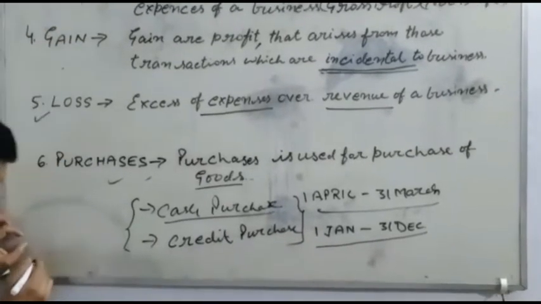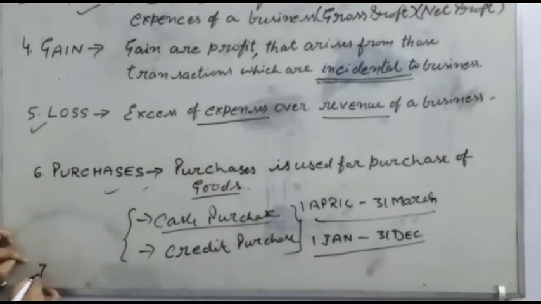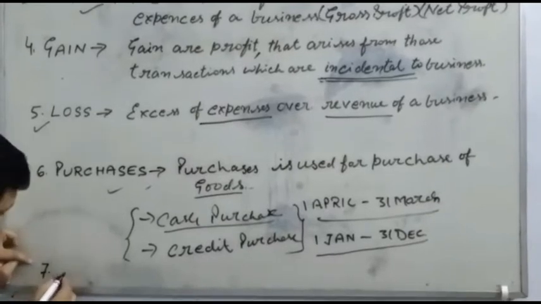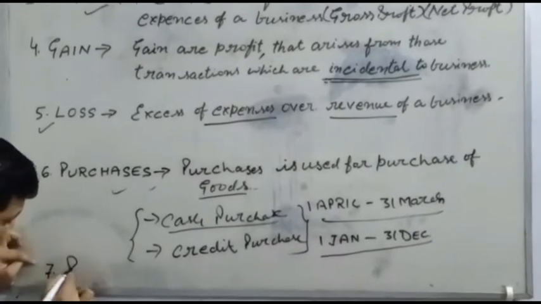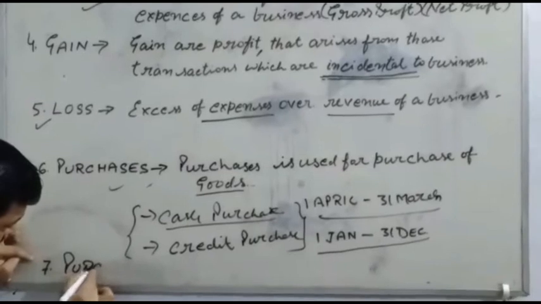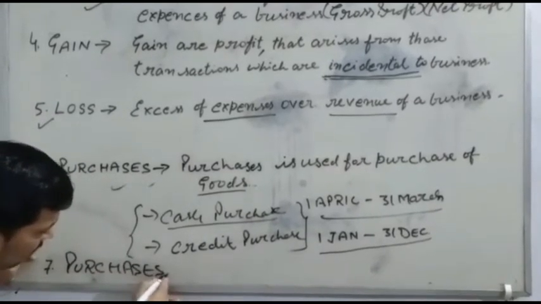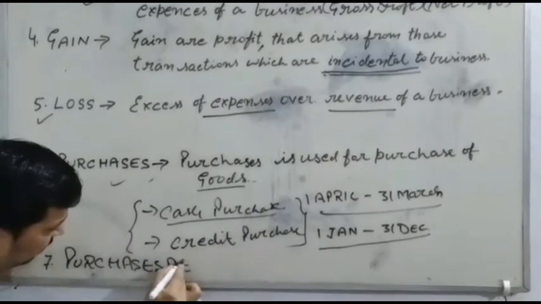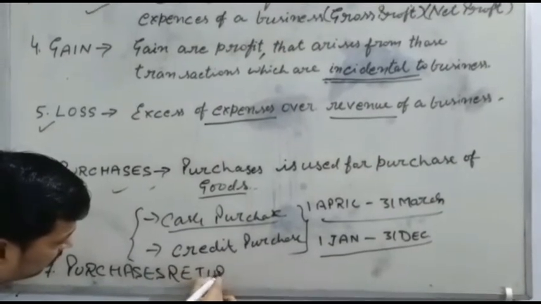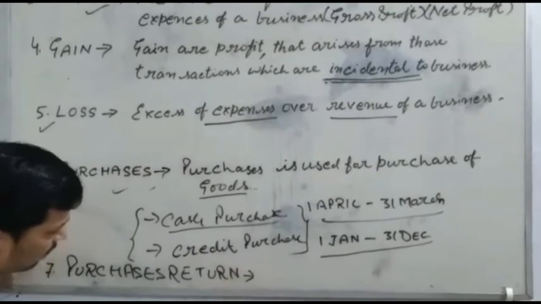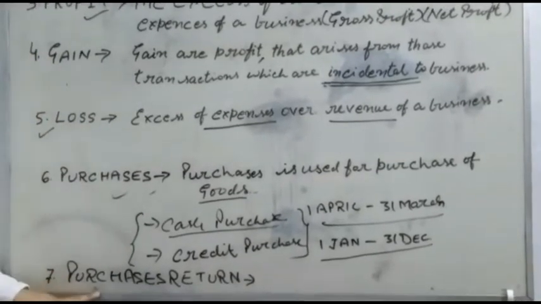Next, number 7 of this class, purchase return. So students, this word is clear, I think.